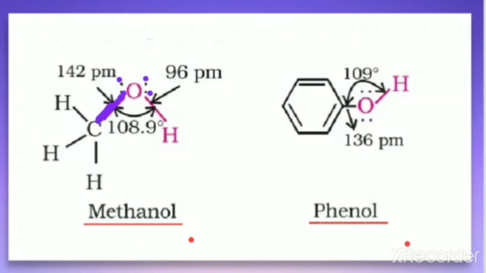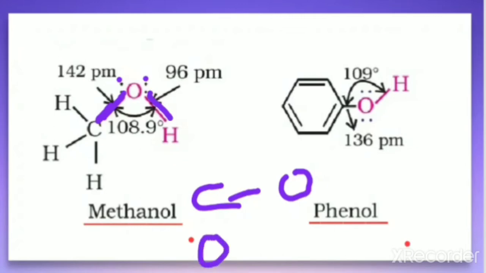There is a linkage between the carbon and oxygen, that is a polar bond here, and one more polar bond is there, that is the bond between oxygen and hydrogen. So we can say that in the case of alcohol, two polar bonds are there. One is the CO polar bond, the other one is the OH polar bond. There is a difference in the electronegativity of carbon and oxygen, therefore their bond is polar. Similarly, there is an electronegativity difference between oxygen and hydrogen, therefore that bond is also polar.